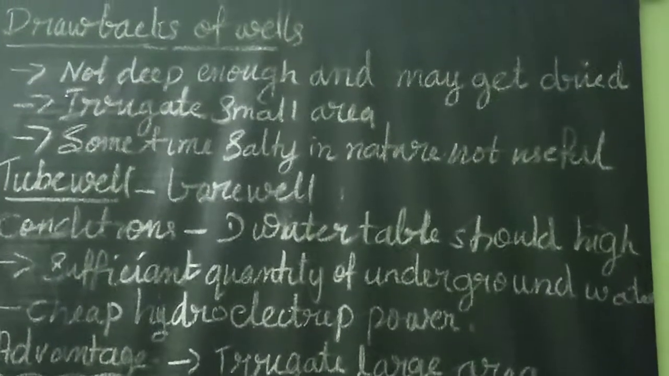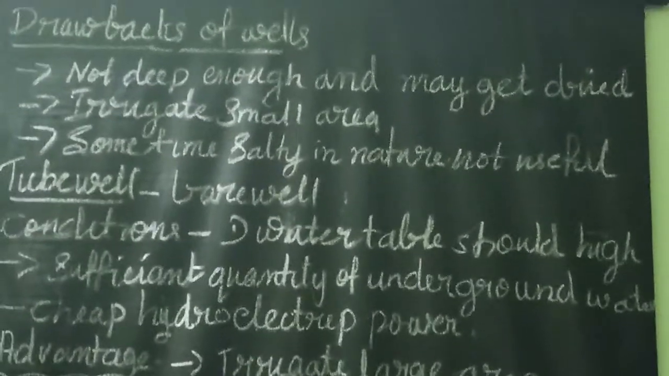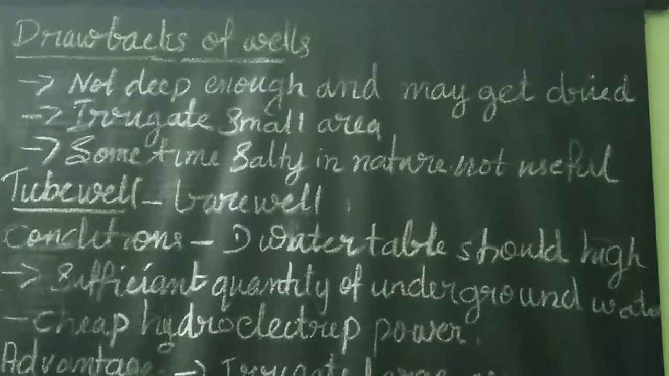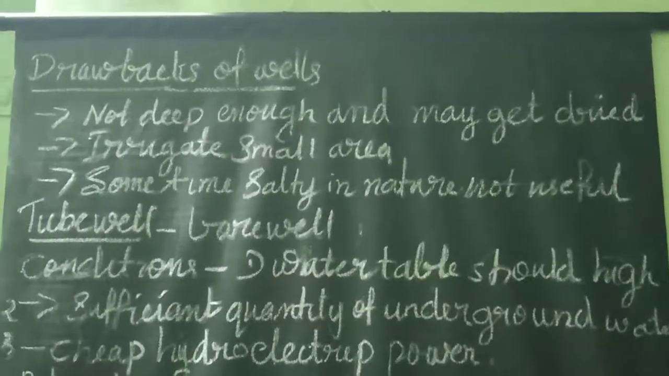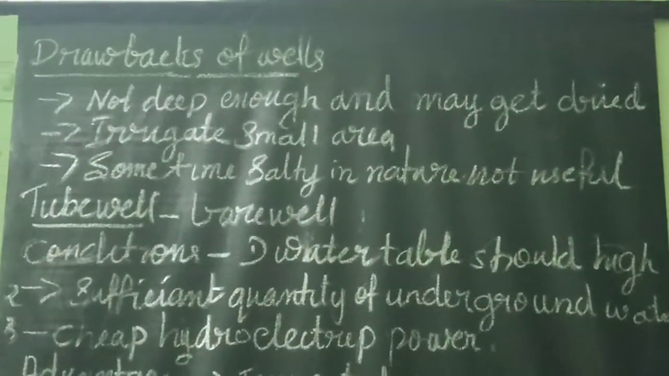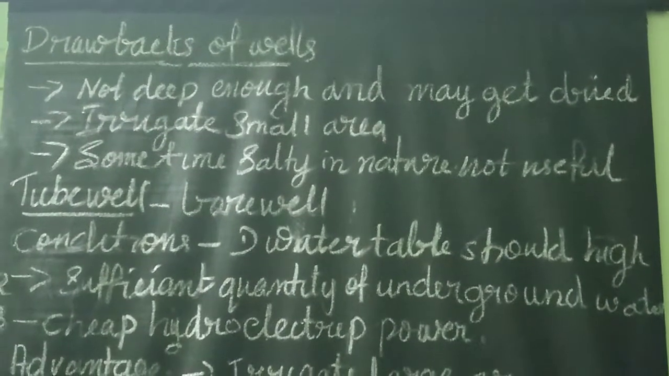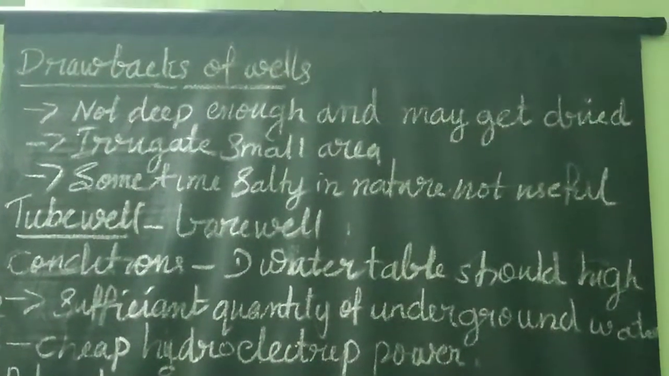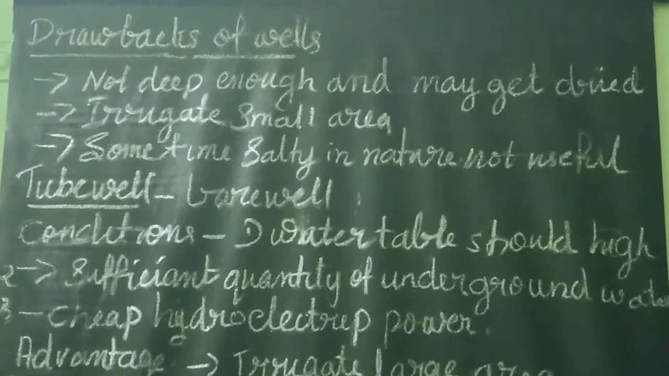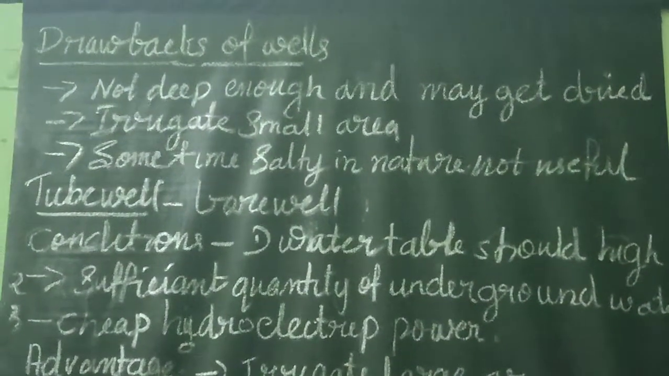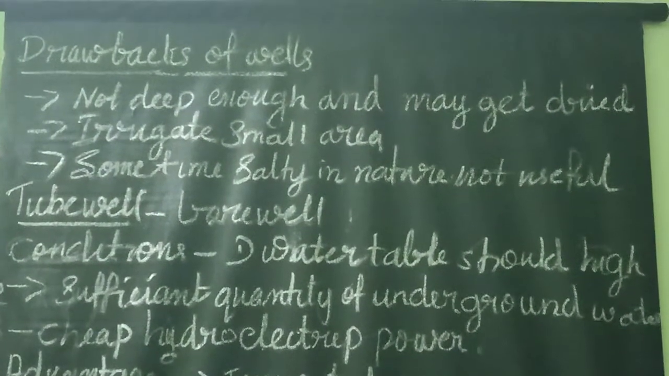Disadvantages or drawbacks of wells. The main disadvantage of wells is that the surface wells are not deep enough, so they may get dried up during summer. Not deep enough and may run dry. Secondly, they can irrigate only a small area.